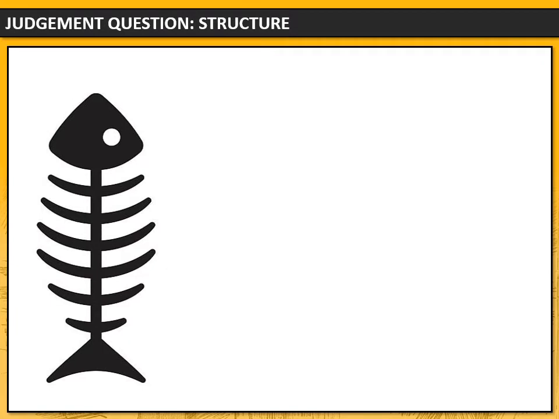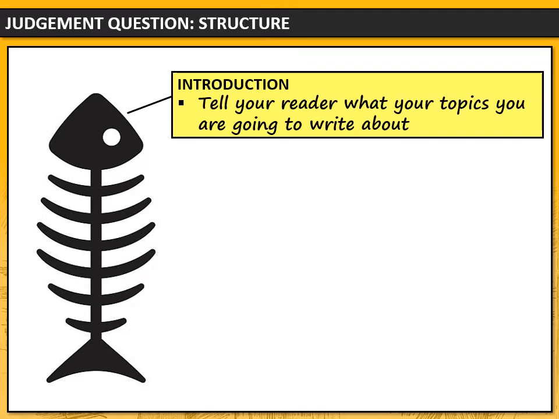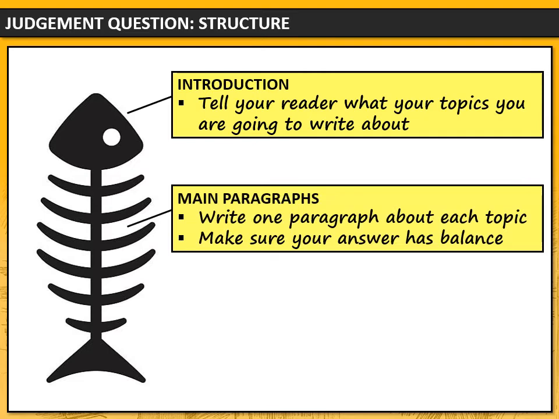So let's think about the structure of our answer. We could think about it a little bit like the body of a fish, right? So the start of our answer will be our introduction, and that's where we tell our reader what our topics are going to be. What are we going to be writing about in our answer? Then we're going to have the main body of our answer. These are our main paragraphs. We're going to write 1 paragraph about each of our 3 topics.